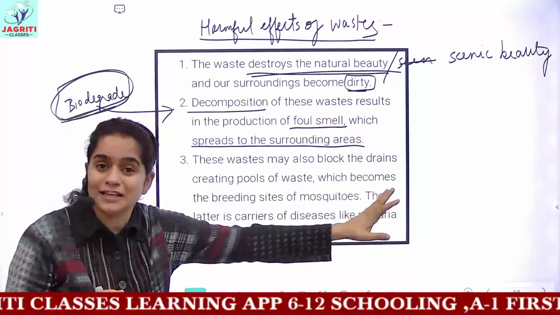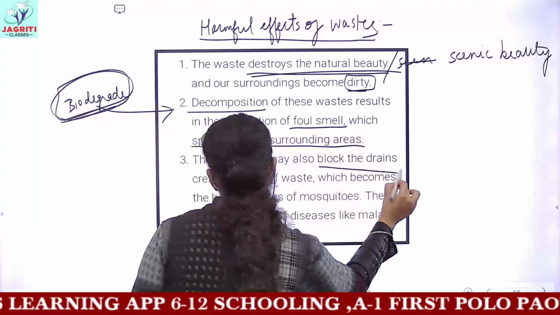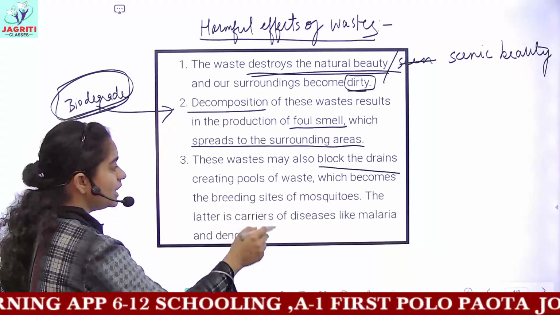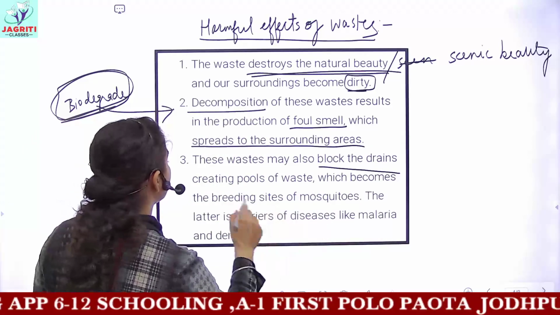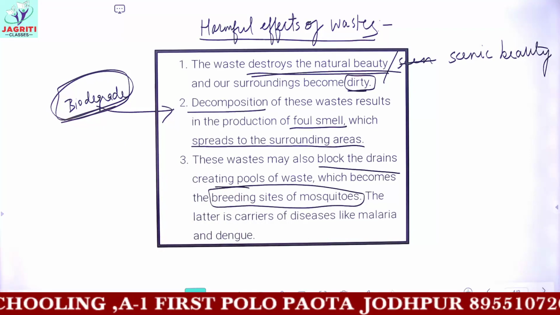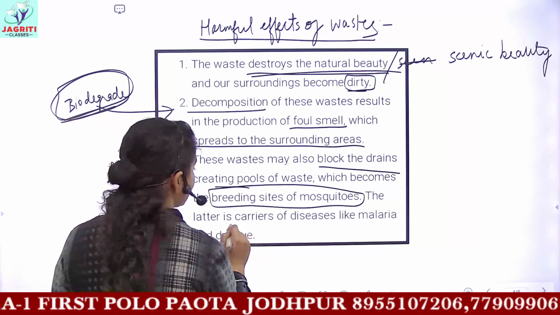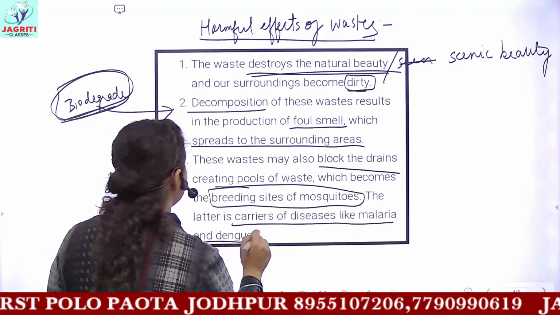So when the biodegradable waste is getting decomposed by the action of microbes, they produce a very bad smell or a foul smell. The third point is, these waste may block the drains, creating pools of waste which become the breeding sites for mosquitoes, and once the mosquito is produced, it can cause numerous diseases. Mosquitoes are a carrier of diseases like malaria and dengue.